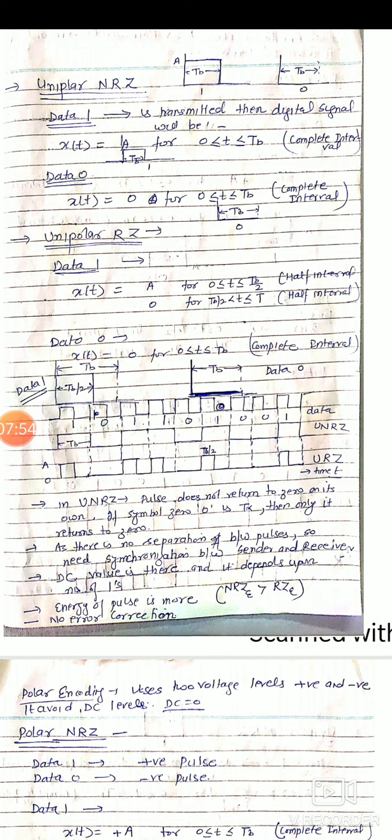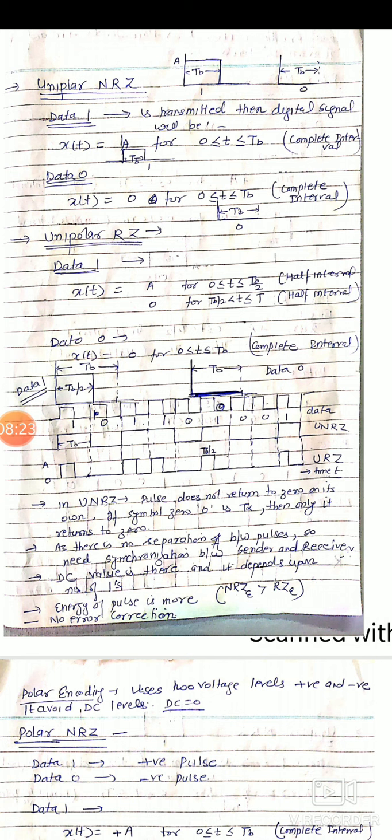In case of unipolar non-return to zero, data 1 is represented by a pulse of amplitude A for the whole duration. Data 0 is represented by no pulse. In unipolar return to zero, data 1 is represented by A for the first half interval and 0, or no pulse, for the next half duration of the cycle, and data 0 is represented by no pulse for the whole cycle. And we can explain this by taking this example.